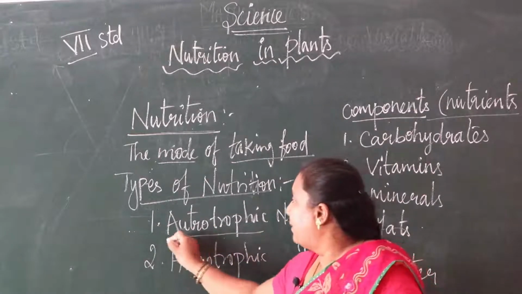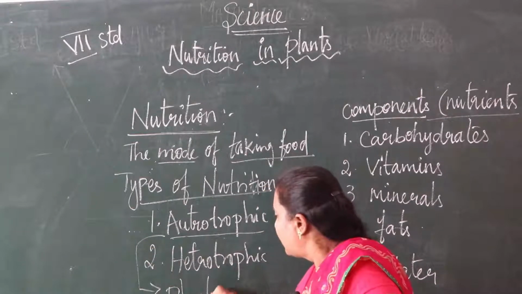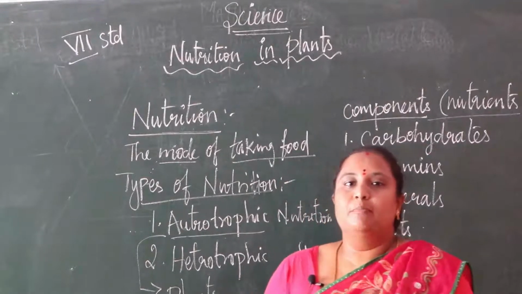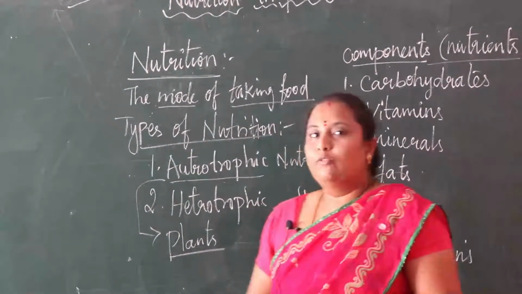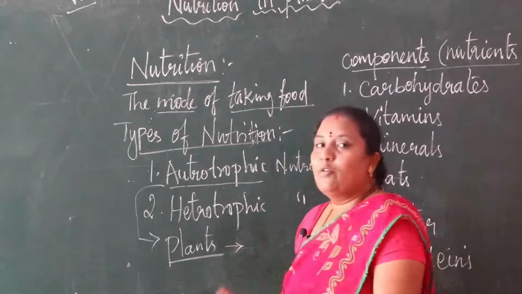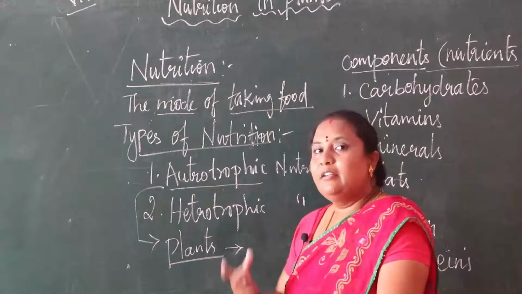So for example, plants. Plants are preparing their own food. Here plants prepare their own food by getting water, carbon dioxide and minerals.